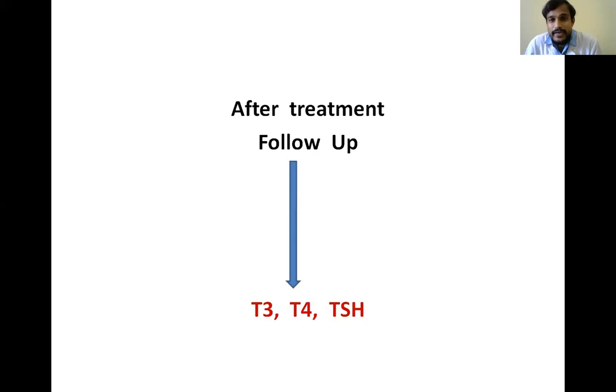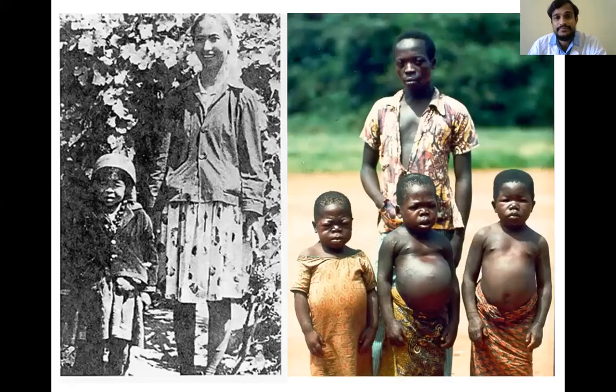After knowing whether it is hypothyroidism or hyperthyroidism, we will give the treatment for hypo and hyper, and we will also diagnose the underlying cause and give the treatment for the underlying cause. And for the follow-up also, we will see the levels of T3, T4 and TSH. After medication for 3 months or 6 months, we will follow up by checking the levels of the thyroid profile, that is T3, T4 and TSH.